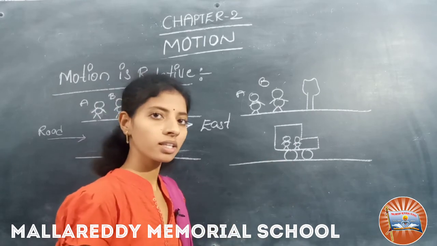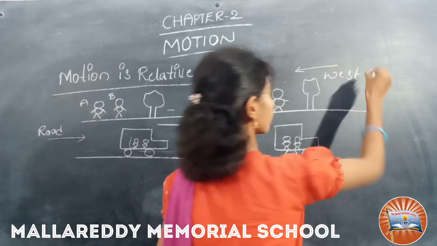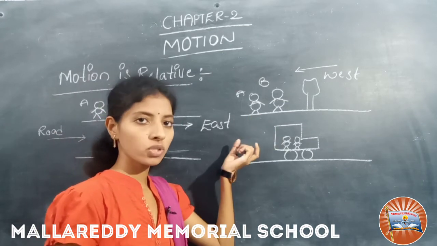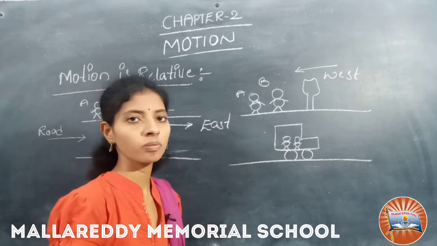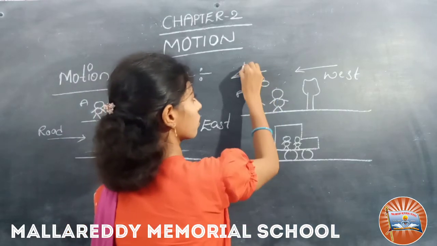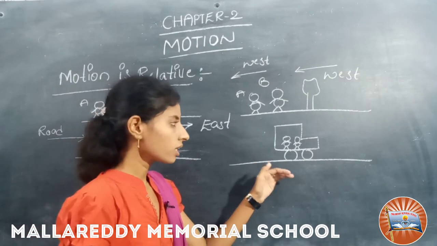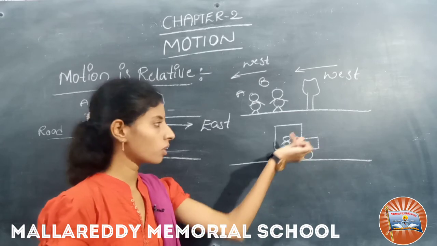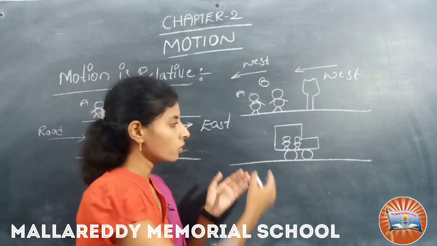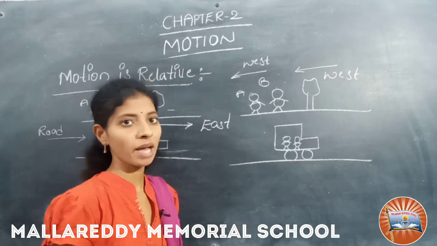The passenger says that it is moving due west. Again the driver asks what is the state of motion of the persons beside the road. He says that they are also moving due west. Now the driver asks, what is the state of my motion? The passenger says that you are at rest. So according to the passenger, the driver is at rest.